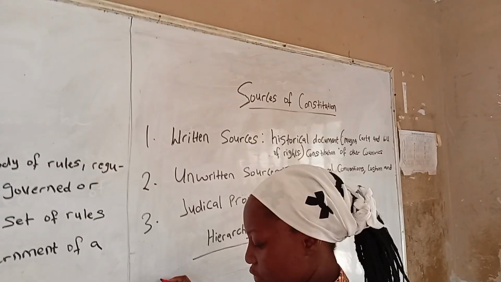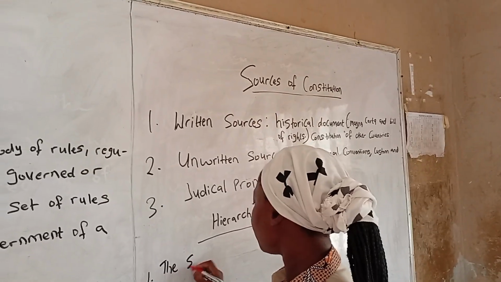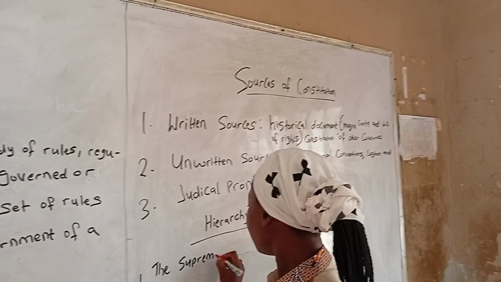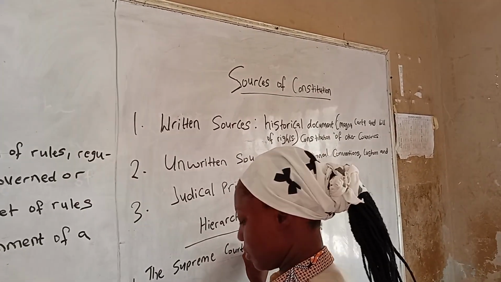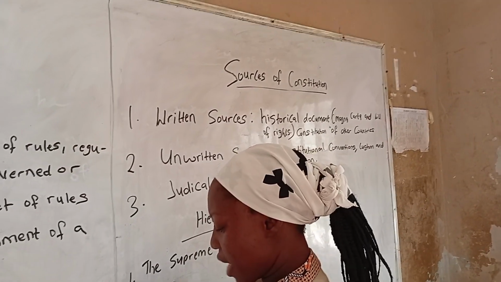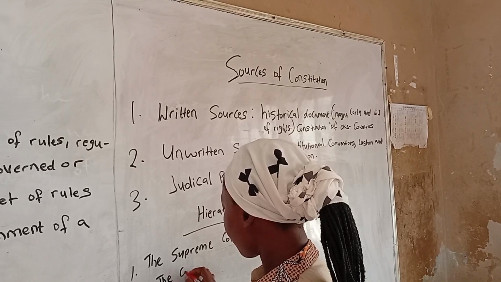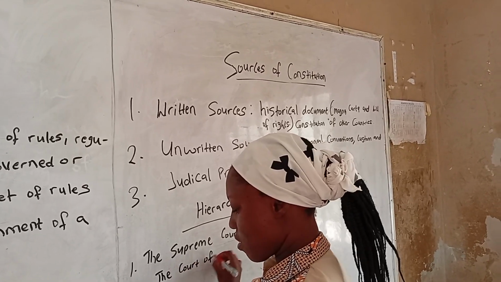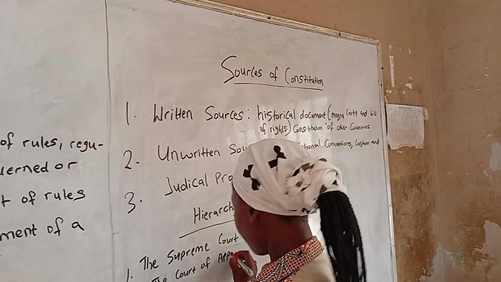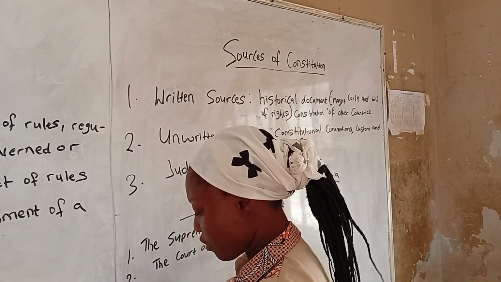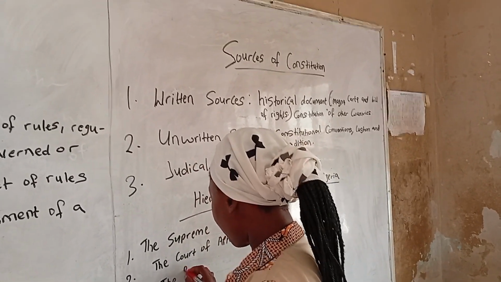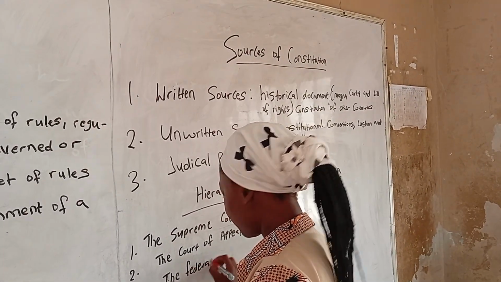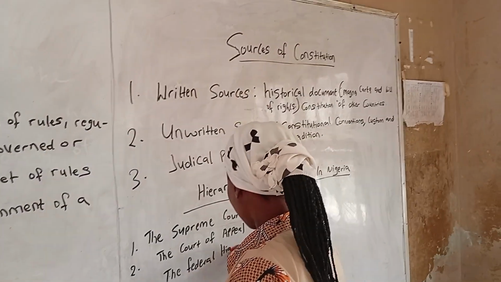Number one, we have the Supreme Court. Number two, we have the Court of Appeal. Number three, we have the Federal High Court.